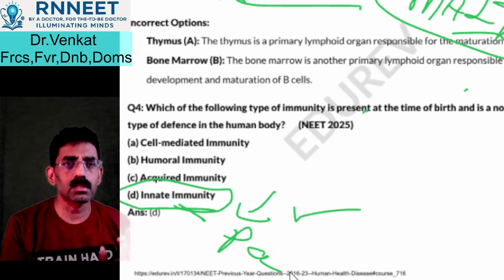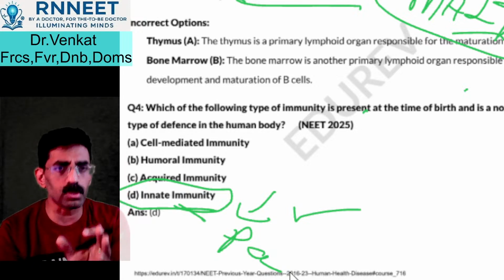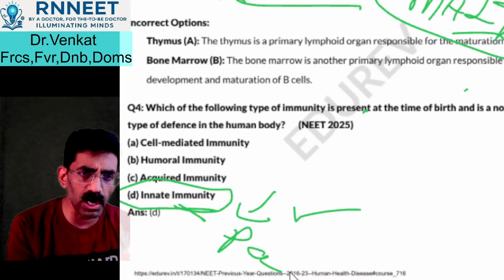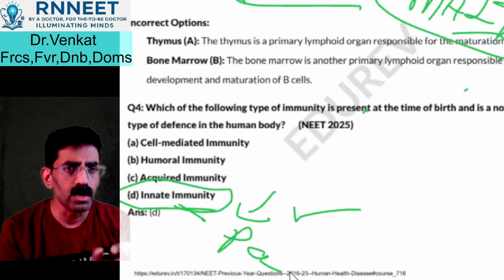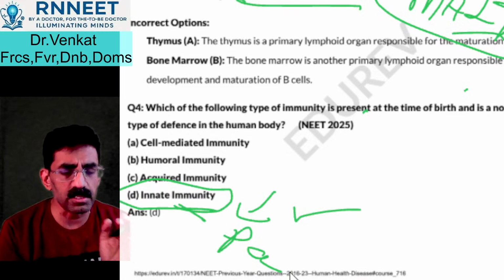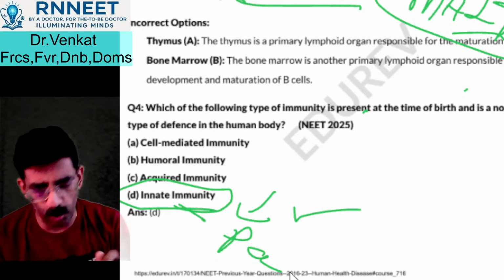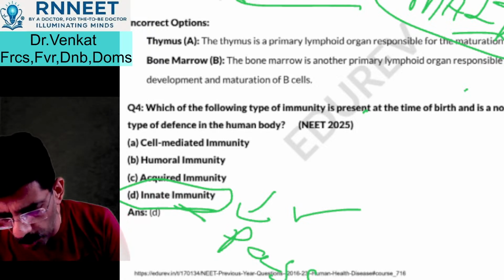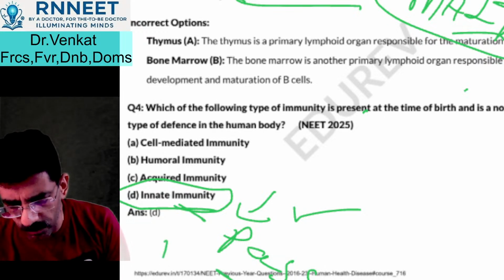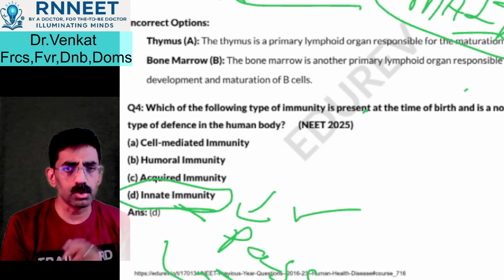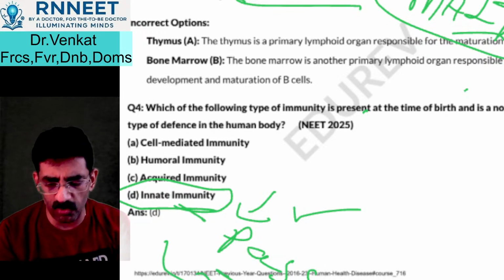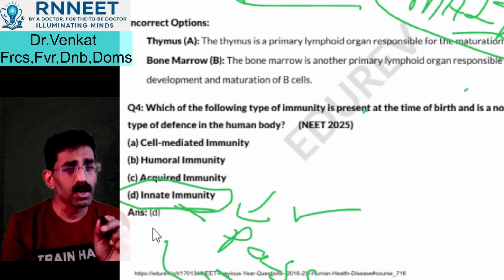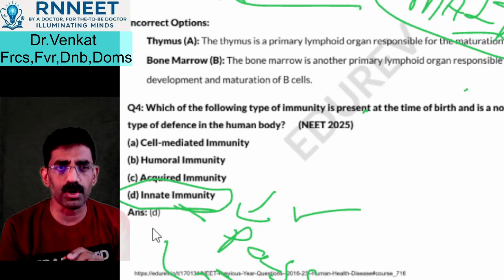Through the placenta, the child got the immunity from the mother. This is a type of passive immunity where the antibodies come directly from the mother to the child. So it's a type of passive immunity. They have not given passive immunity as a choice, but they could be giving even passive immunity as a choice.